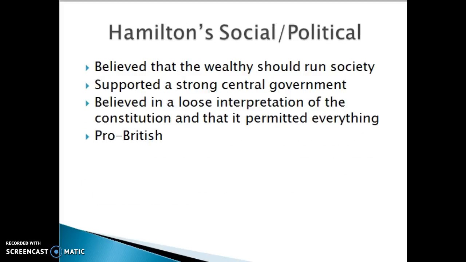Here are some of Hamilton's social and political views. He believed that the wealthy should run society, and he supported a strong central government, and he also believed in a loose interpretation of the Constitution. And one thing that I found very interesting was that he was very pro-British. And this kind of shows you a lot about him without saying too much.